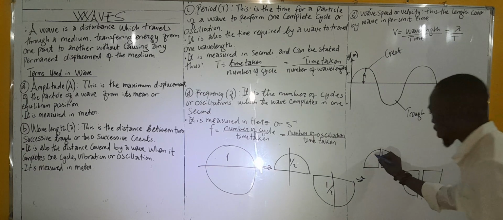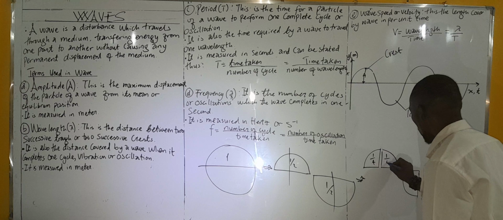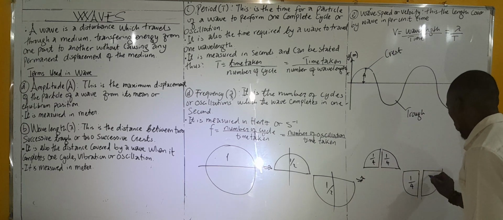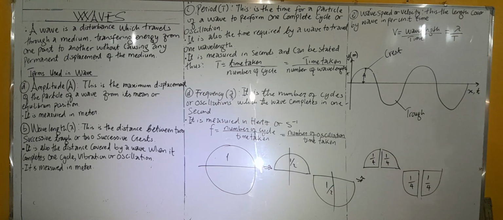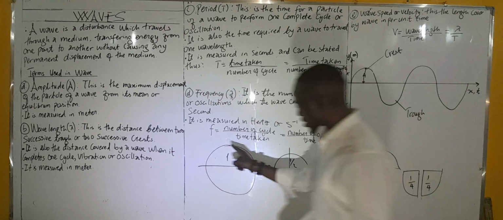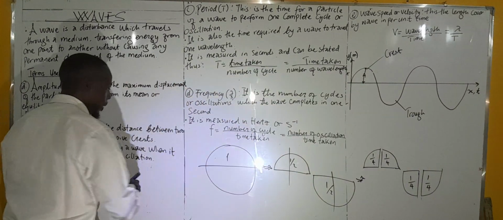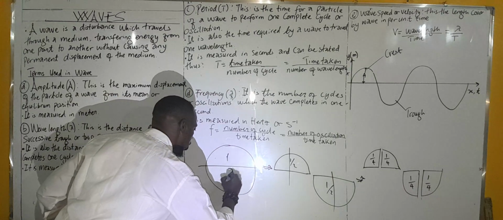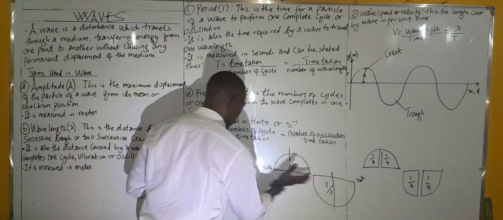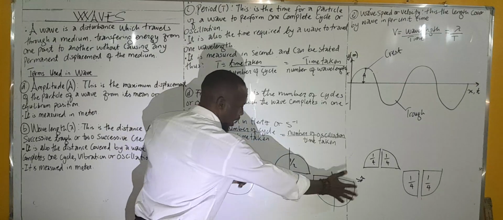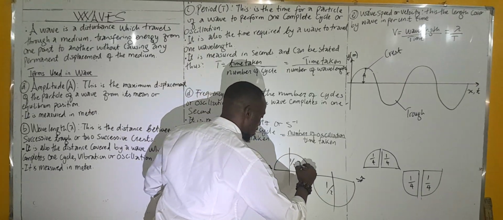So this is 1 over 4, 1 over 4, 1 over 4, 1 over 4. Half of half is 1 over 4. Let me see again. So this is a circle. Now a complete circle, the distance covered is what we call wavelength. This is half, I split it into two, and I separated them. So this is half wavelength.